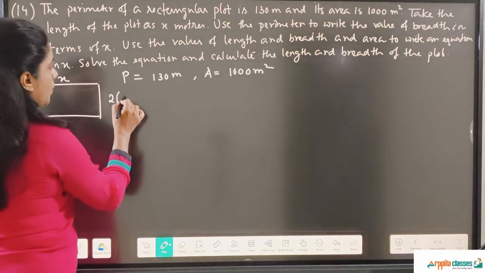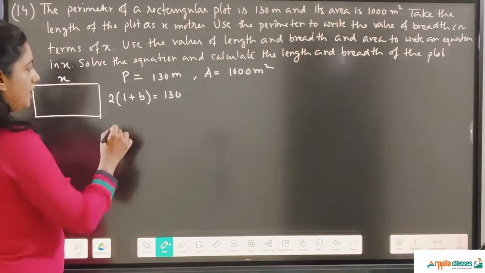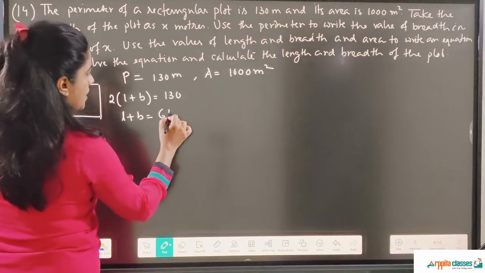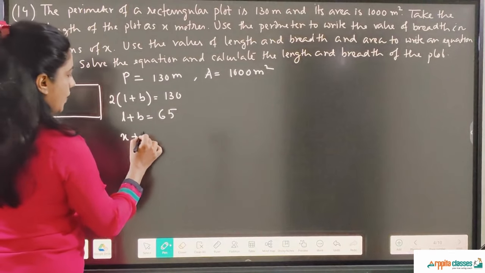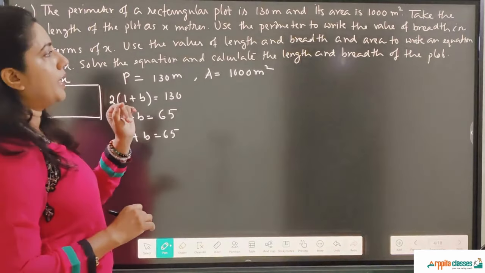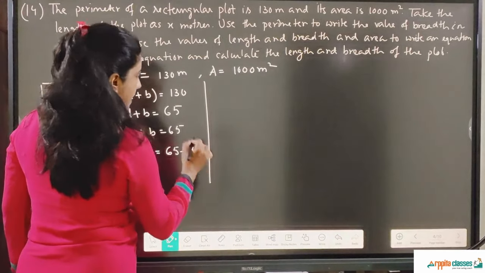Formula for perimeter: 2 times (length plus breadth) is equal to 130. We get to that side, so length plus breadth is 130 upon 2, that is 65. Length is x, so x plus breadth is equal to 65. So use the perimeter to write down the value of breadth. So breadth is equal to 65 minus x.